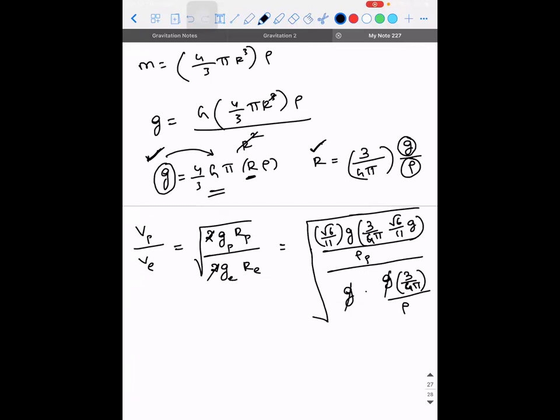So g and g are gone. 3 by 4 g pi is gone.